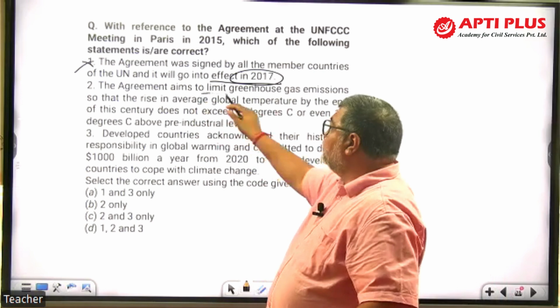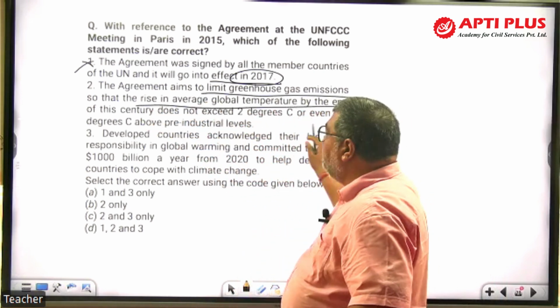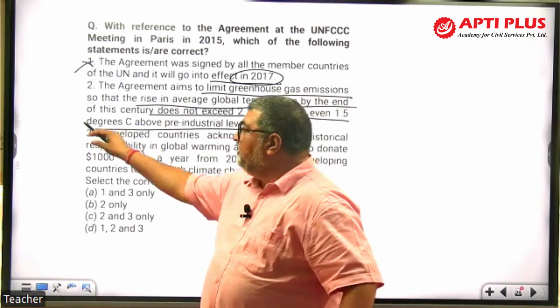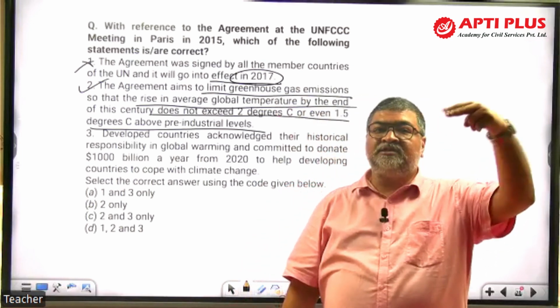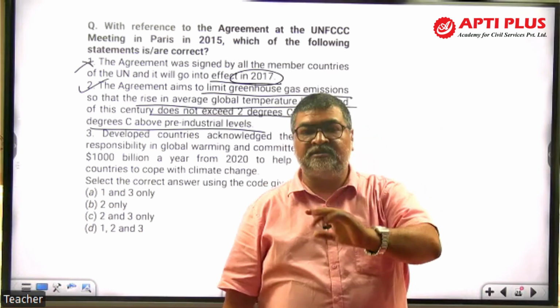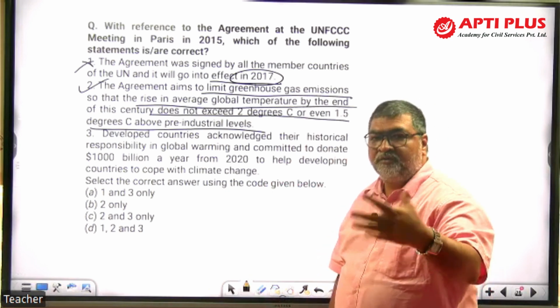Now, the agreement aims to limit greenhouse gas emission so that the rise in average global temperature by the end of the century does not exceed 2 degrees Celsius or even 1.5 pre-industrial level. That's correct. That should not go more than 2 degrees Celsius by the end of the century. And government will try at 1.5 degrees Celsius. That is what the Paris Agreement looks into. That is again the theory part of it.